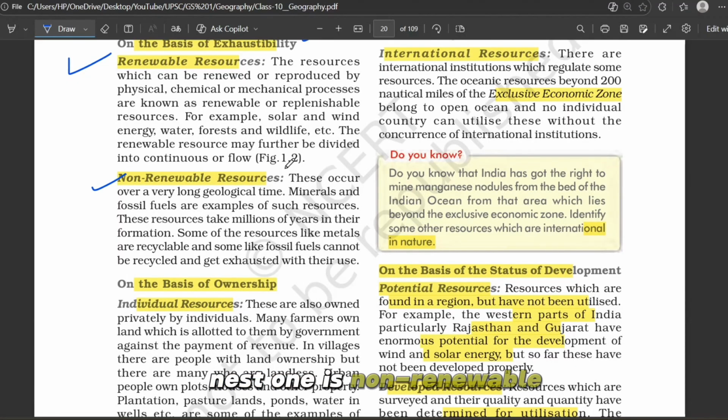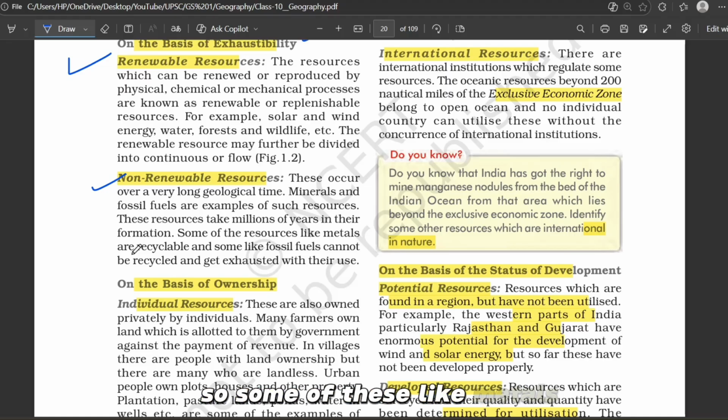Next one is non-renewable resources. Now think of a non-rechargeable battery. Once the charge is gone, it's gone. So similarly, non-renewable resources take millions of years to form inside the earth under heat and pressure. For example, minerals like iron ore, copper, bauxite, etc. The fossil fuels like coal, petroleum, natural gas.